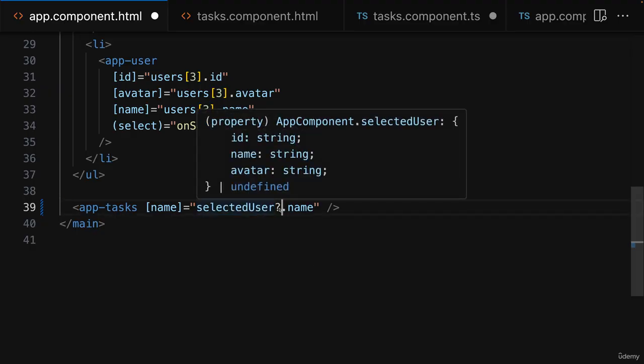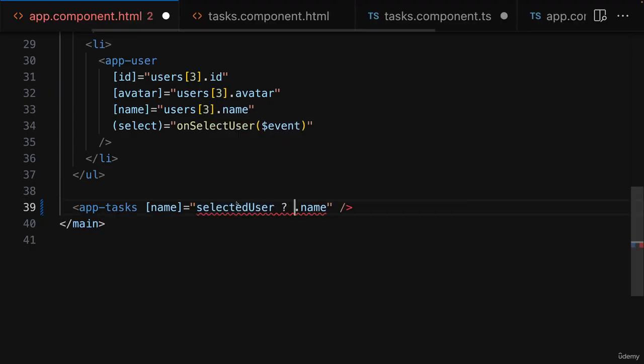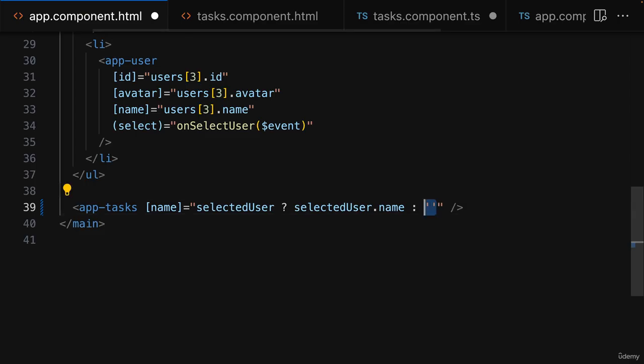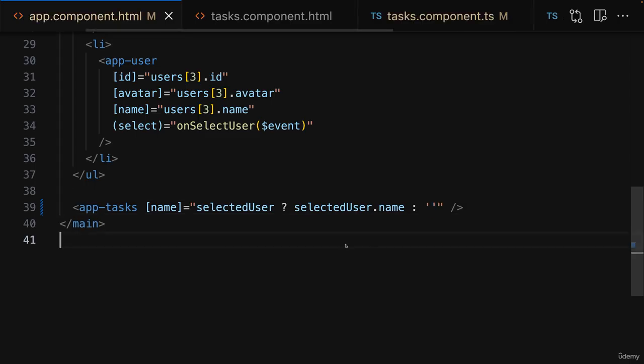An alternative would be to write a ternary expression where we check if selected user is truthy. And if it is, we output selected user.name. Otherwise, we have some fallback value of our choice, like for example, an empty string, like this. But it is important to be aware of the fact that when working with TypeScript, you have to be clear about which type of value goes where. And that is to your advantage because it can prevent unexpected runtime errors and problems.